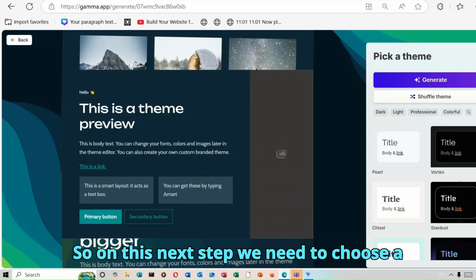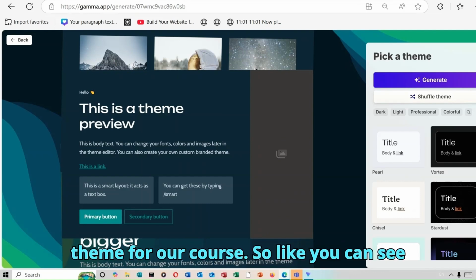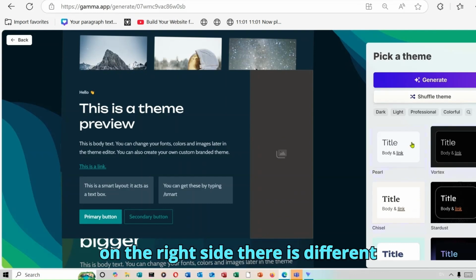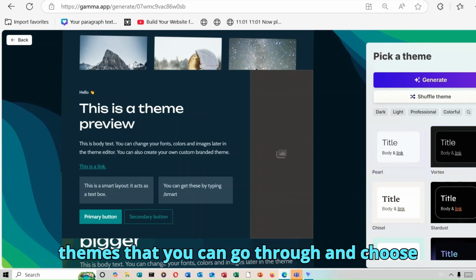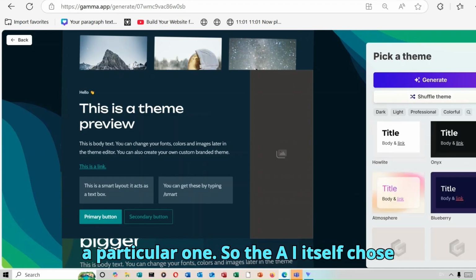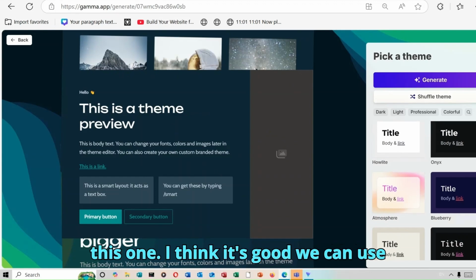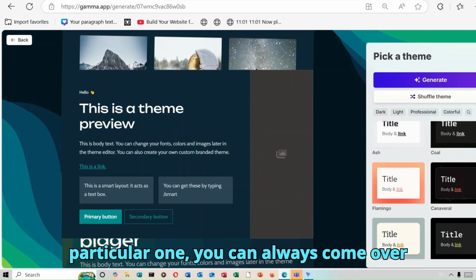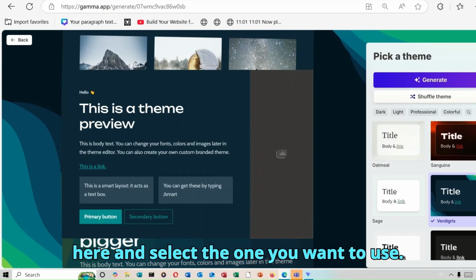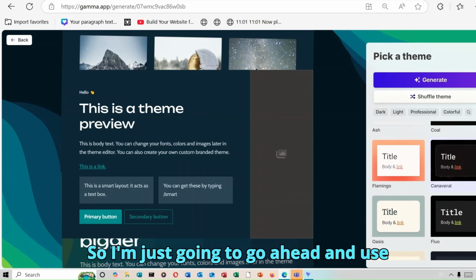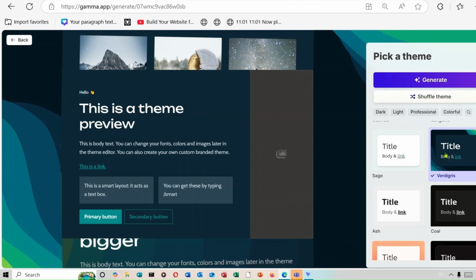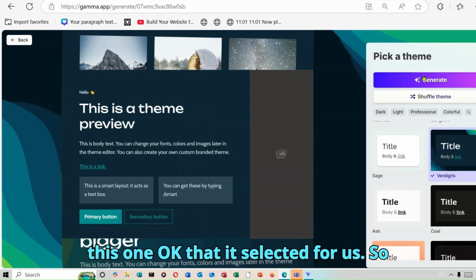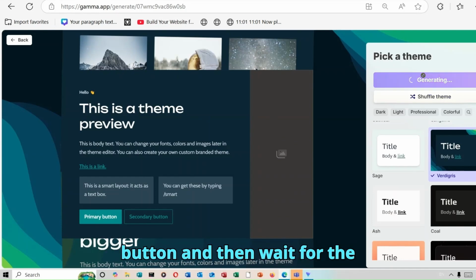So on this next step, we need to choose a theme for our course. Like you can see on the right side, there are different themes that you can go through and choose a particular one. So the AI itself chose this one. I think it's good. We can use that. But if you want to change it to a particular one, you can always come over here and select the one you want to use. So I'm just going to go ahead and use this one that is selected for us. So I'm just going to click on the generate button and then wait for the results to be generated.